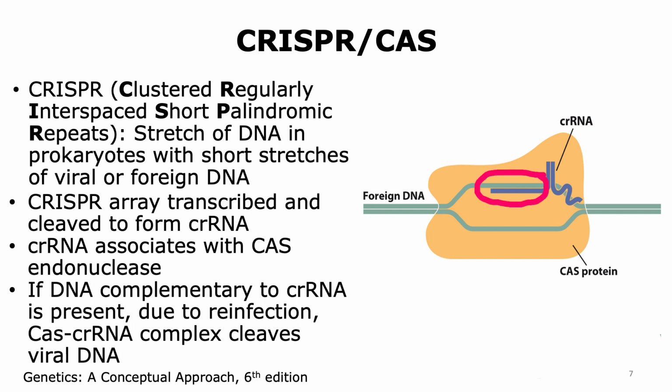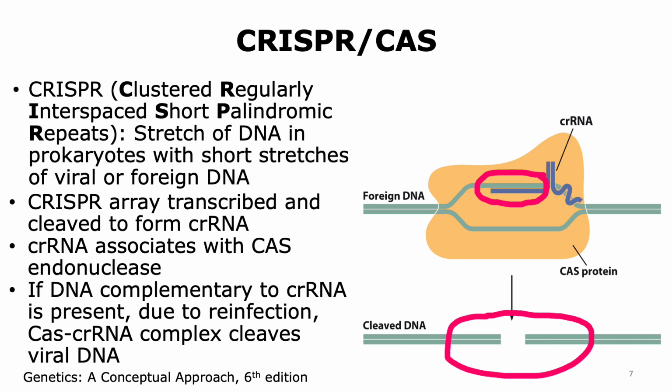When we have DNA that is complementary to the CRISPR RNA, then that CRISPR-Cas complex binds to that DNA that has entered the cell. And when that happens, it is able to cleave that viral DNA or foreign DNA. And thus, once the DNA gets cleaved, especially if it is from a virus, it is unable to infect the cell. This way, the CRISPR-Cas system is a defense mechanism against viruses.